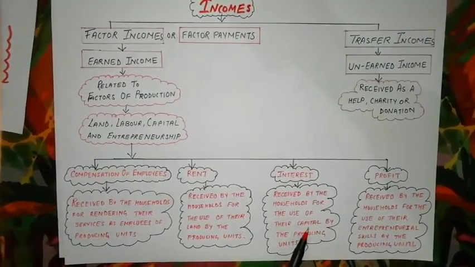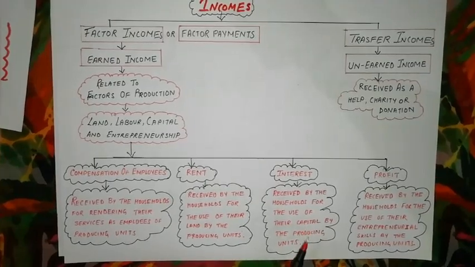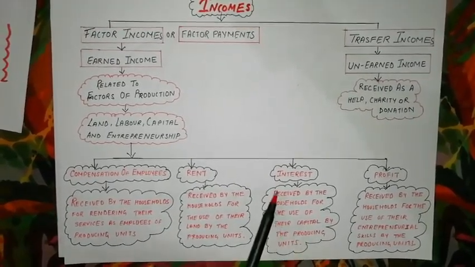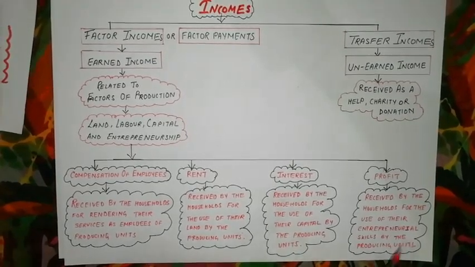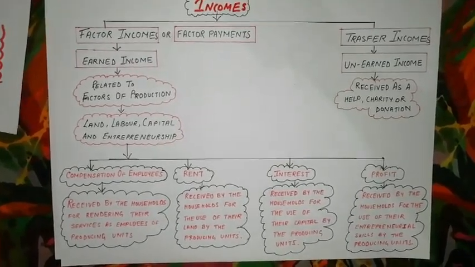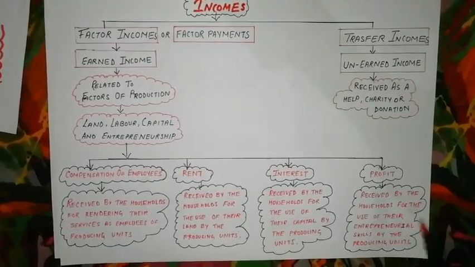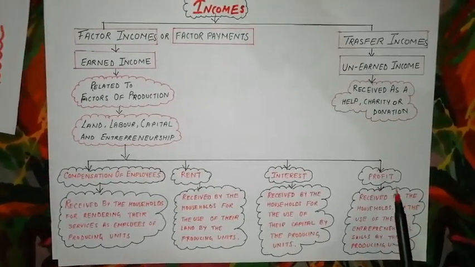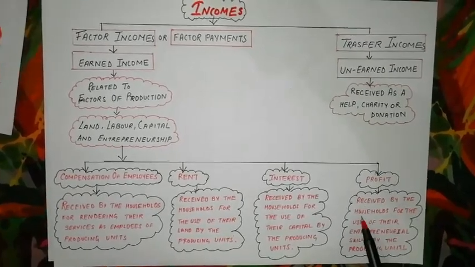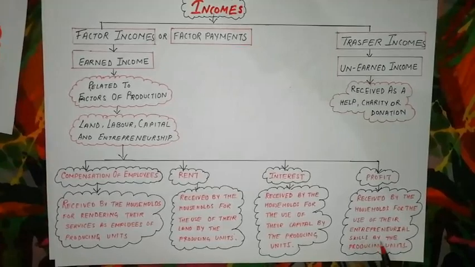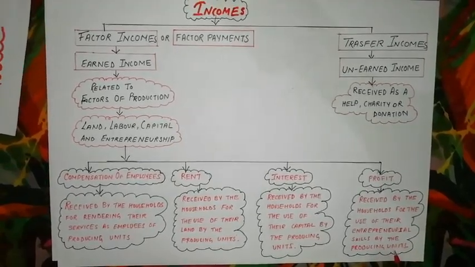So whatever capital you have and are utilizing, on this you generate income in the form of interest. Next is profit. When you utilize your entrepreneurial skills, on that you generate profit. It's written received by the households for the use of their entrepreneurial skills by the producing unit.